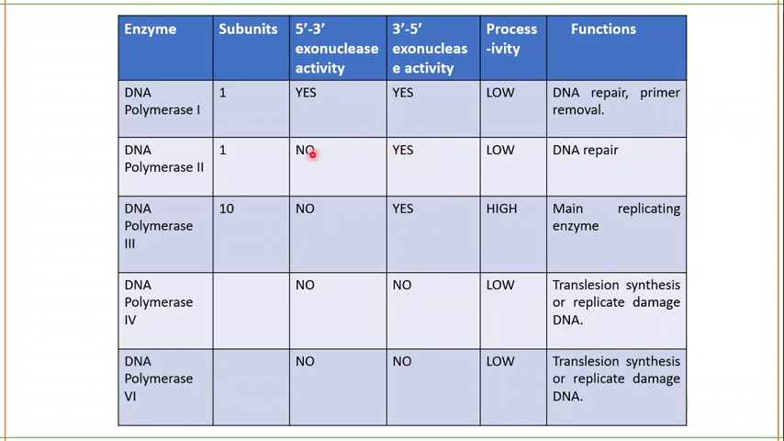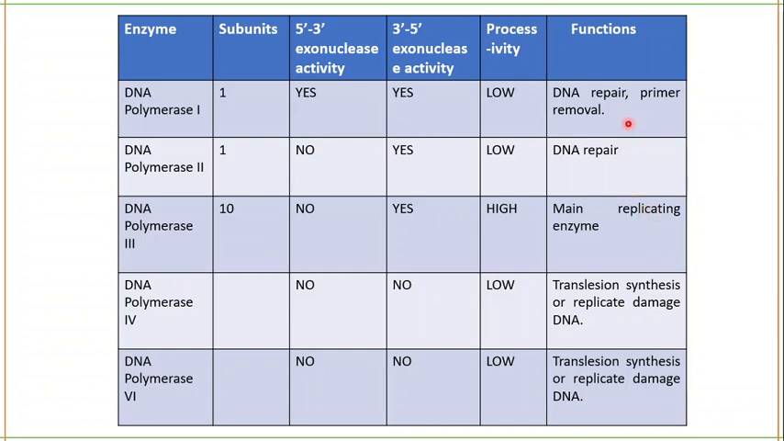But among all these DNA polymerases, the processivity of DNA polymerase 3 is the highest. You might say that DNA polymerase 1 should be the best enzyme for application, because it makes no mistakes. But DNA polymerase 3 has more processivity. It will be able to replicate a greater number of nucleotides compared to all other DNA polymerases. So the processivity is low in all these, and quite high in DNA polymerase 3. So it is the main replicating enzyme.